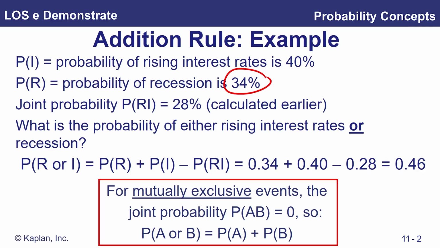Okay, for mutually exclusive events, this means essentially the two events can't simultaneously occur. That means the joint probability is always 0. So therefore, the probability of event A or B occurring, either A or B occurring, is simply the sum of the unconditional probabilities of both events. Okay, so joint probability equals 0 for mutually exclusive events.